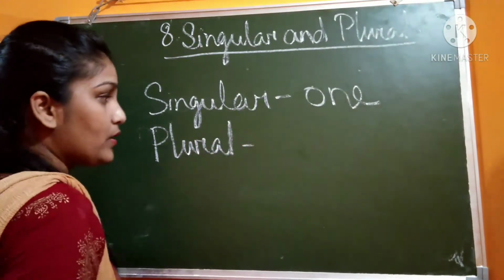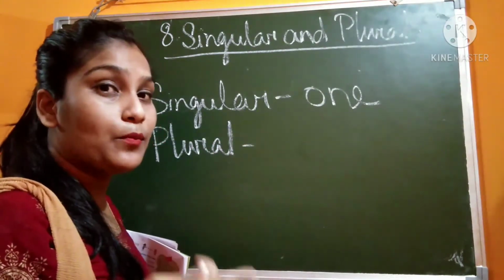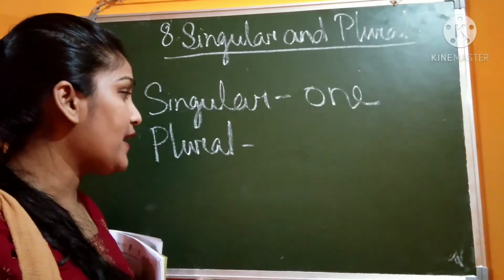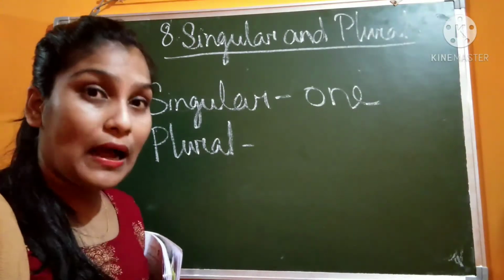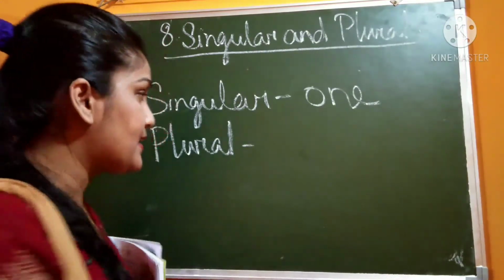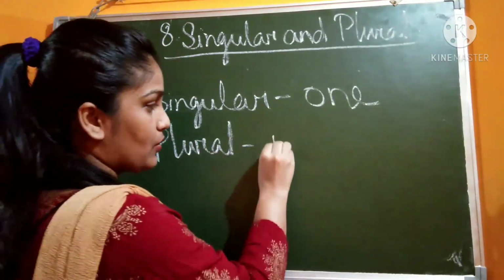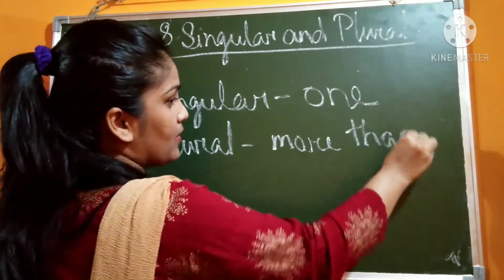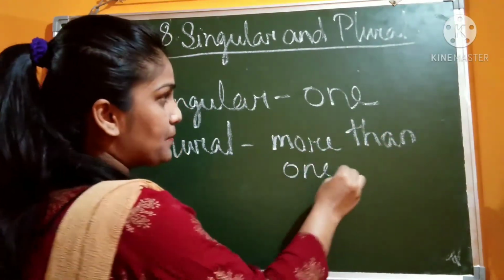Now, what do we mean by plural? When a noun refers to more than one. More than one means it can be two or more than two. So more than one person, more than one animal, more than one thing or more than one place is called plural. Have you understood the simple meaning?